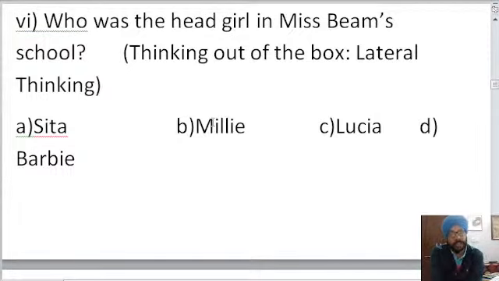Who was the head girl in Miss Beam's school? Options are also given: Sita, Millie, Lucia or Barbie. Who was the head girl in Miss Beam's school? School for Sympathy.